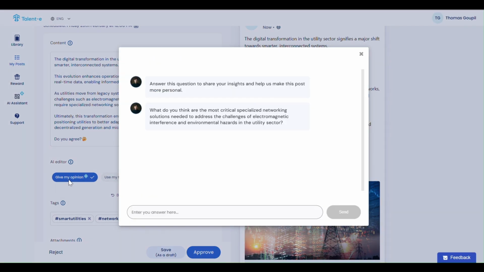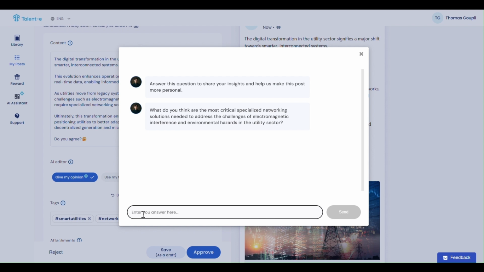I can click on it and it's basically going to ask me a question on the topic. So this one, what do you think are the most critical specialized networking solutions needed to address the challenges of electromagnetic interference and environmental hazards in the utility sector? So basically, the question asked will always be a strategic question on the topic.